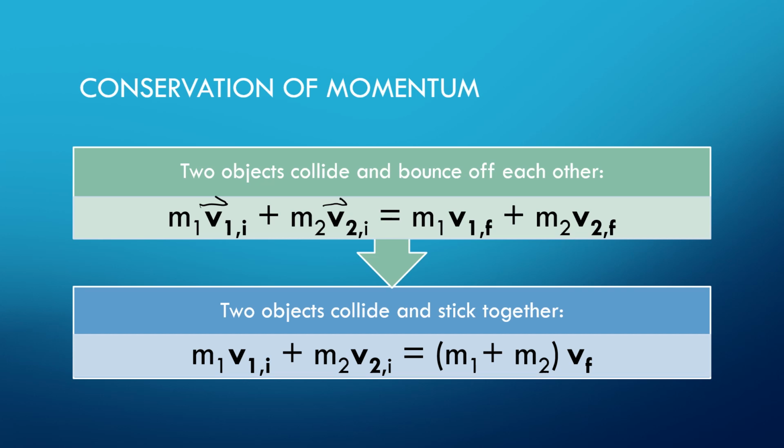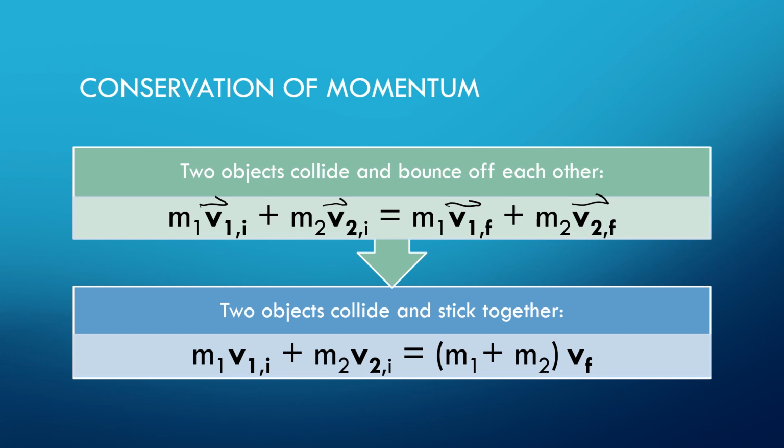Then I have after the crash, directly after the crash, the mass of object 1 times its final velocity, plus the mass of object 2 times the final velocity of 2. So it's the total momentum in the system. Right here is my total momentum initially, which has to equal my total momentum finally. So the momentum of object 1 plus the momentum of object 2 initially has to equal the momentum of object 1 final plus the momentum of object 2 final.